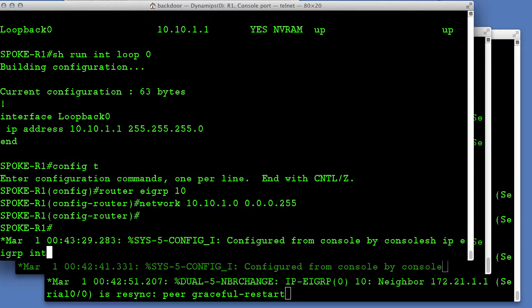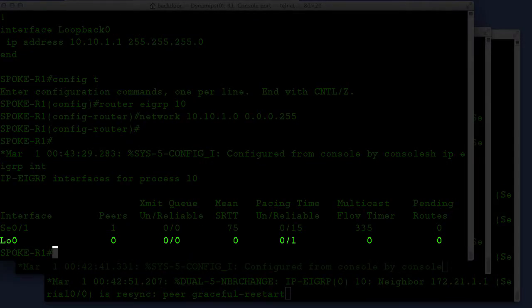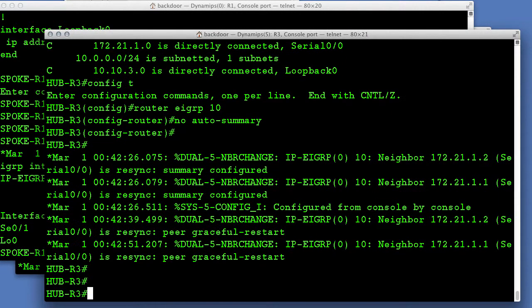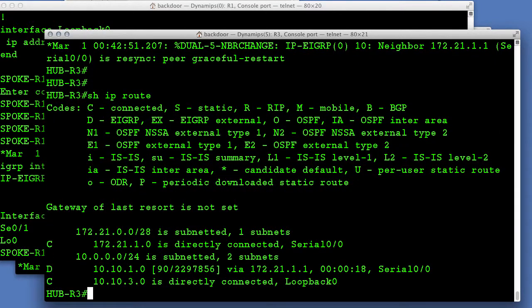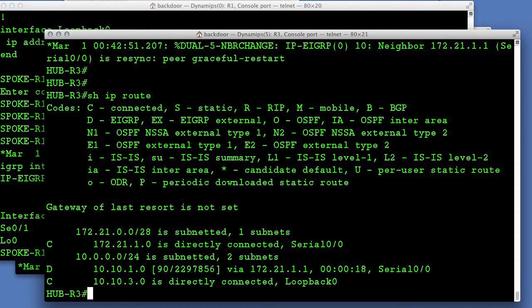We will verify, sure enough, loopback 0 is now an interface in EIGRP. And the hub is now learning that route, as you can see, marked by the letter D, which is designated for EIGRP.